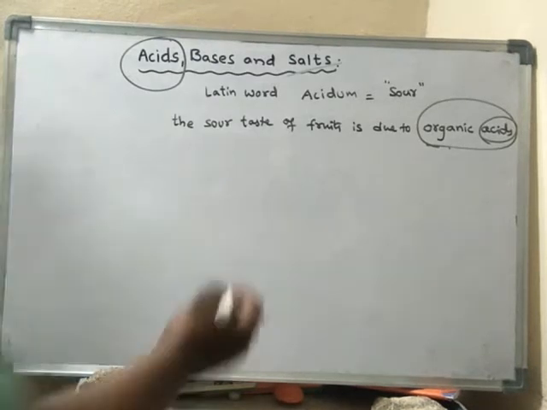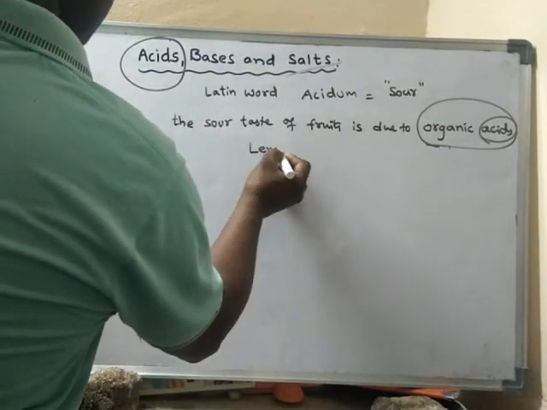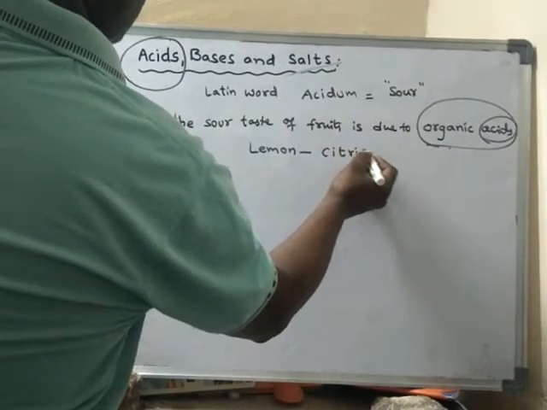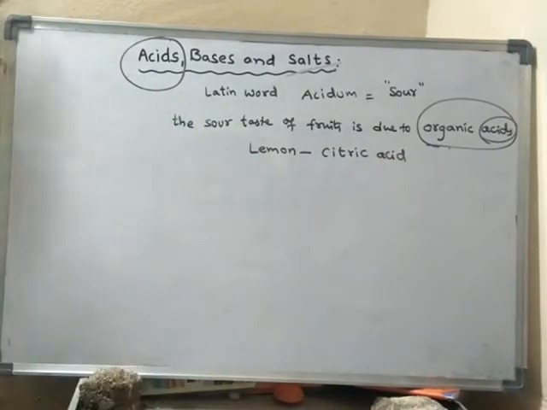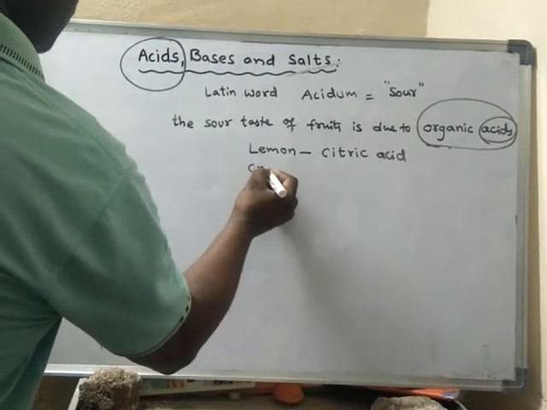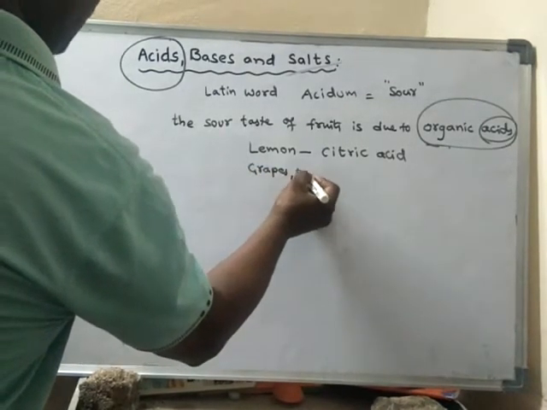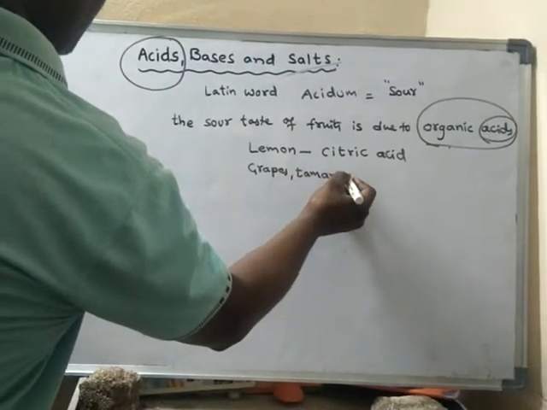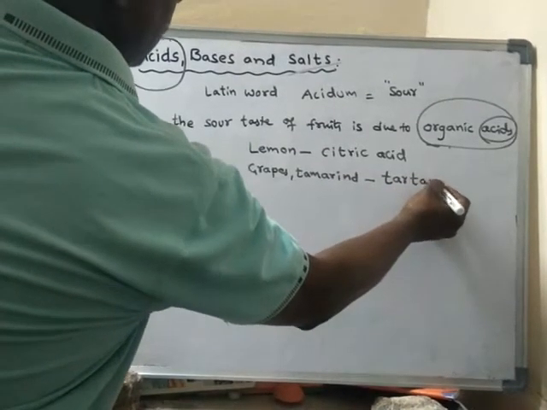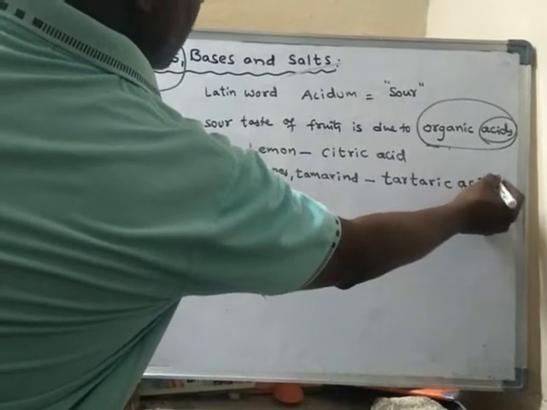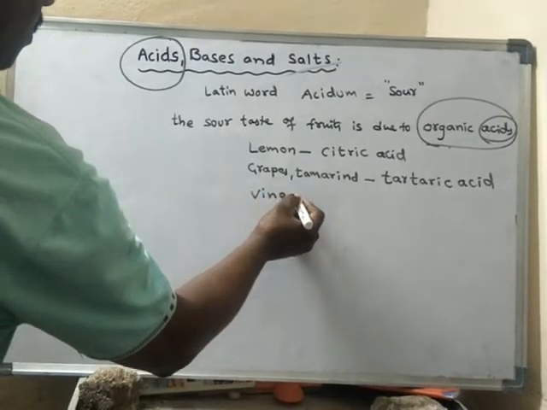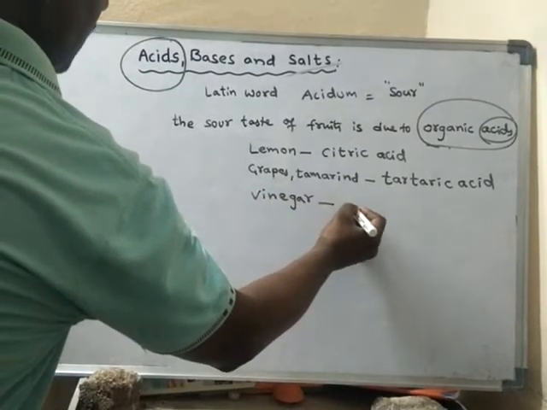For example, lemon contains an organic acid called citric acid. Grapes or tamarind contain tartaric acid. Vinegar contains acetic acid.